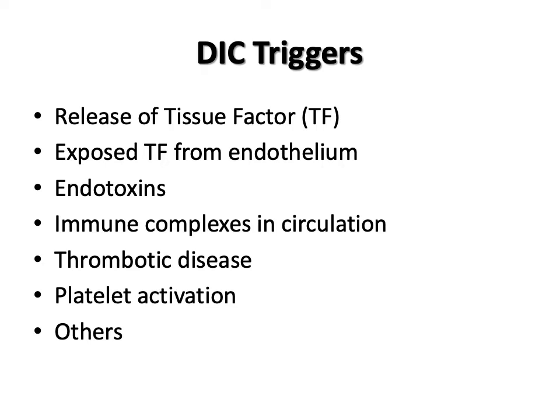Immune complexes in circulation, which can be due to certain drugs that induce an immune response or hemolytic transfusion reactions. Thrombotic diseases like thrombotic thrombocytopenic purpura and hemolytic uremic syndrome. Also, platelet activation, which can occur with vascular surgeries like cardiac bypass and placement of vascular prosthesis. And then there are other potential causes, such as diabetes, hemotoxins from venomous snake bites, chronic inflammation, and even pregnancy.